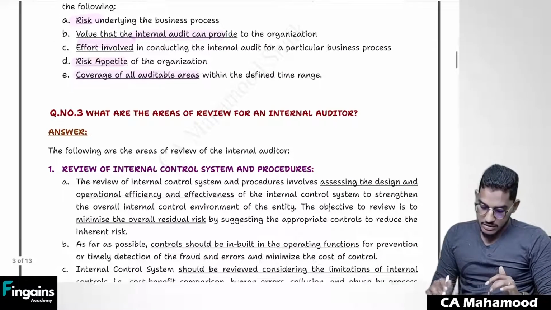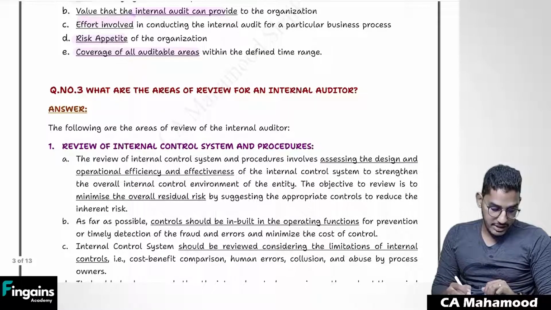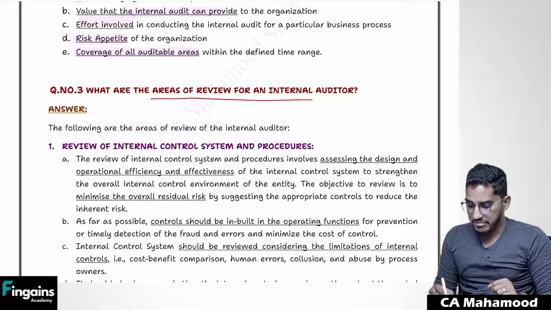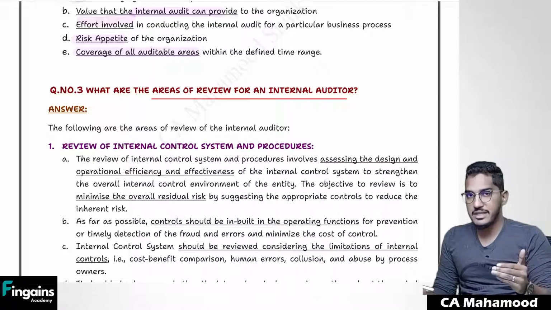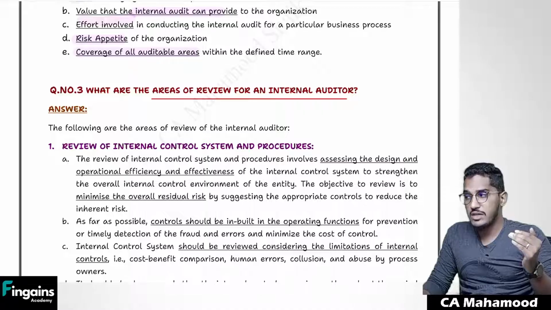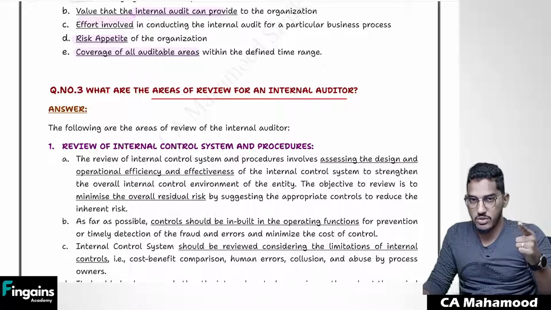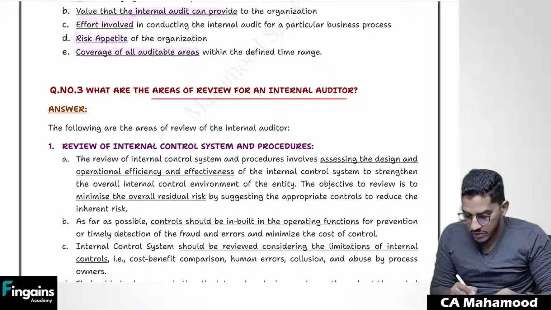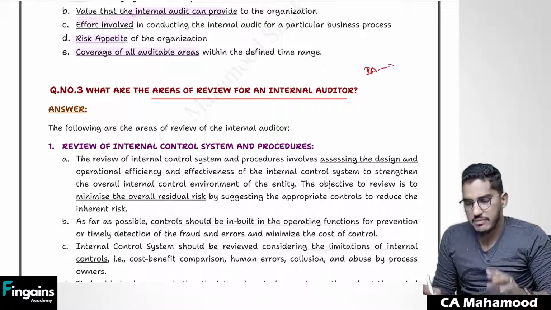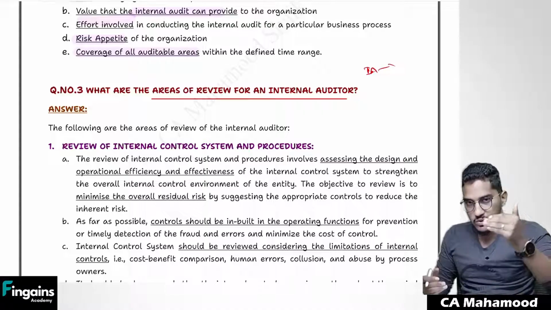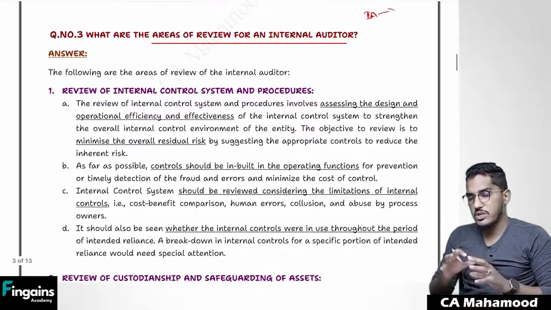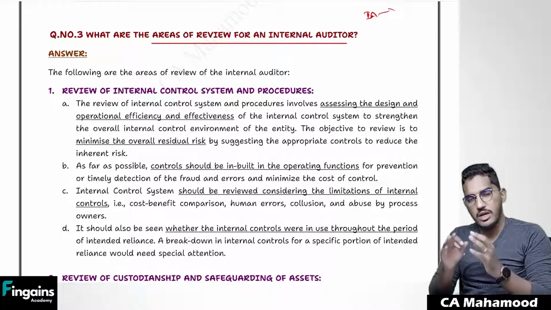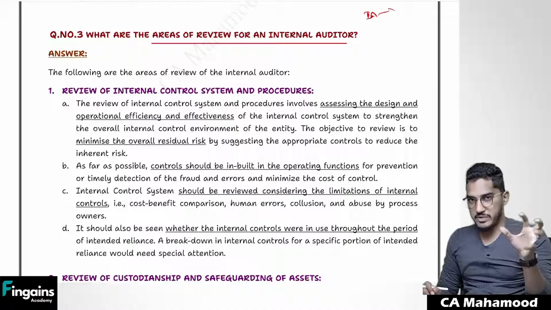Then this is the next most important concept. What and all areas will be verified by an internal auditor? So as an internal auditor, what and all areas you are supposed to cover in your internal audit? As I've already mentioned, internal auditor will not concentrate only on financial matters. He will cover various aspects. Those aspects they have listed out in a detailed manner. So I will tell you the broader areas. The content inside is very general, very layman content. So we'll try to understand the overall perspective of the answer.